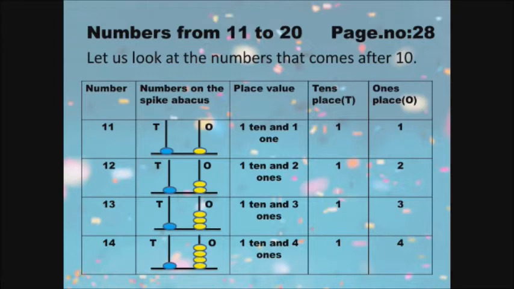Next, 14. 1, 4, that is 14. See the spike abacus. In the ones place we have 1, 2, 3, 4 beads. In the tens place we have only 1 bead. So 1, 4 is 14. In place value 1 ten and 4 ones. So in tens place 1 and ones place 4. So 1, 4 is 14.